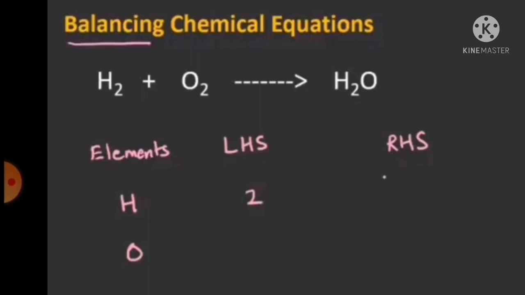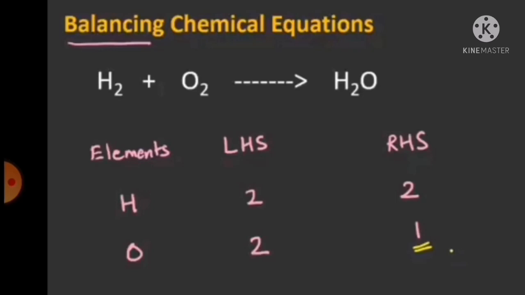We have to write the left hand side as well as the right hand side with the name of elements. So in this reaction, elements are hydrogen and oxygen. In the left hand side, how many hydrogen atoms are there? 2. Right hand side, there are also 2 in the case of hydrogen.